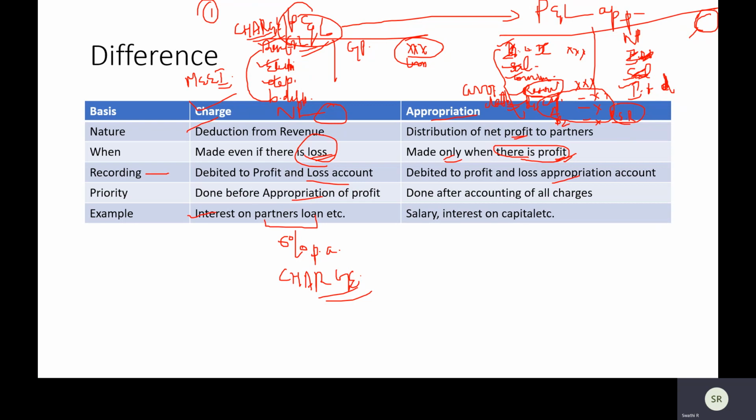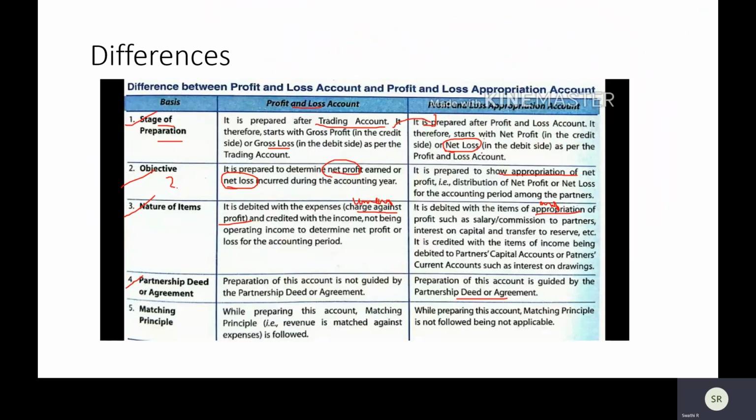What's the only thing we will do? We will distribute the profits. We'll make this account and we'll distribute the profit. In what ratio when there is no partnership deed? In equal ratio. So P&L has got nothing to do with it. In single entry also, or in sole trader final accounts also, we prepared this P&L account, but we didn't have anything called partnership deed there. So partnership deed has got nothing to do with your P&L account.